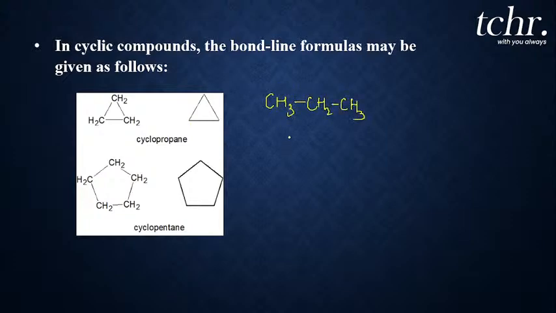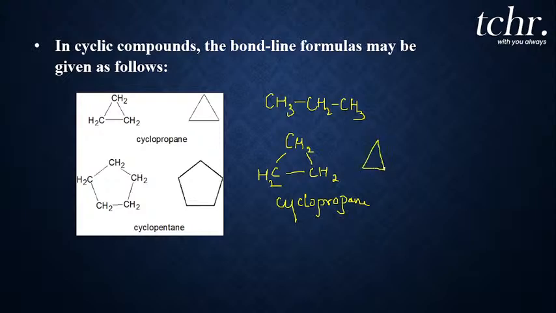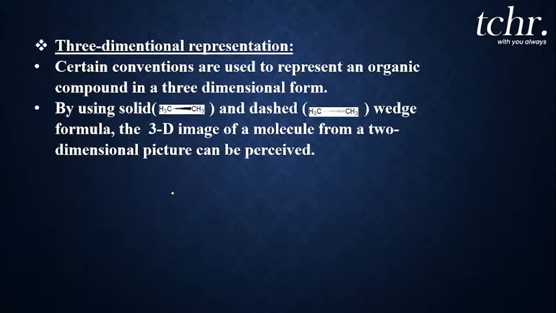If I write a cyclic structure, it will be CH2, CH2, CH2. This is a cyclic representation which is known as cyclopropane. Now when I'm writing the bond line structure of cyclopropane, I'll just write it like a triangle. In the bond line representation, each corner indicates a carbon atom with a CH2 group. So you can observe here a cyclic representation of cyclopentane, right? This is the bond line structure you all have to know, my dear students.